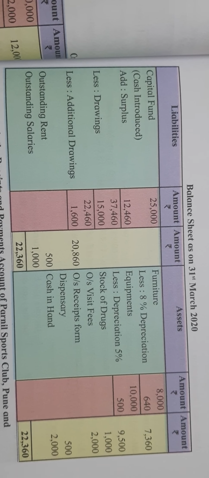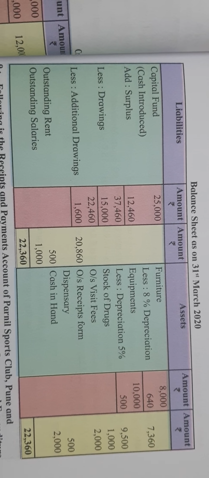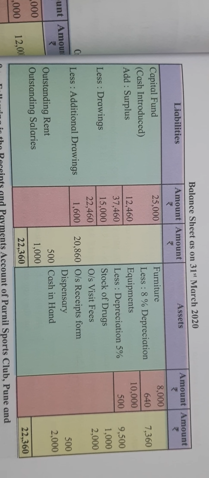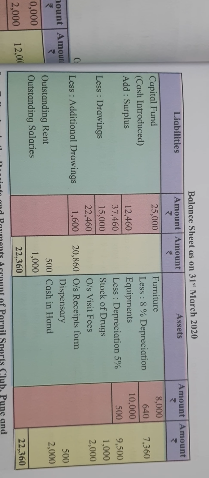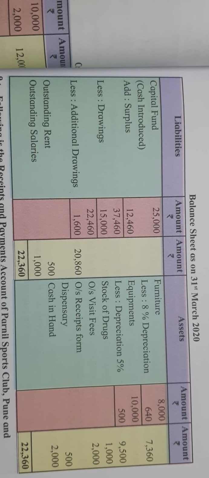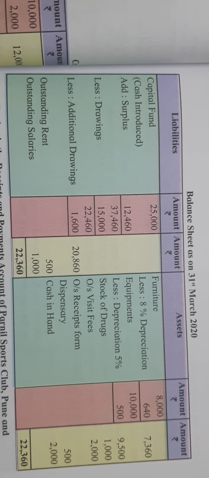So students, I think it is clear what the question pattern of a not for profit concern is. In the question form, they will give you the receipts and payments account plus adjustments, as in the final account they give you the trial balance plus adjustments.